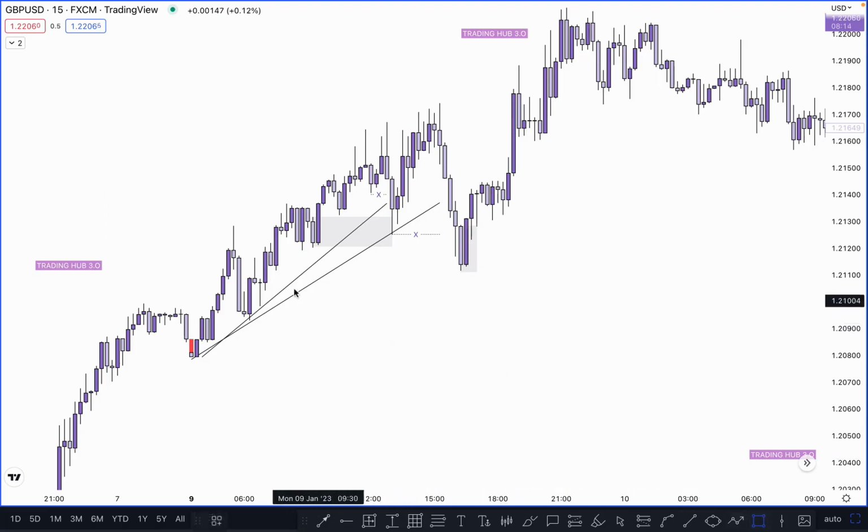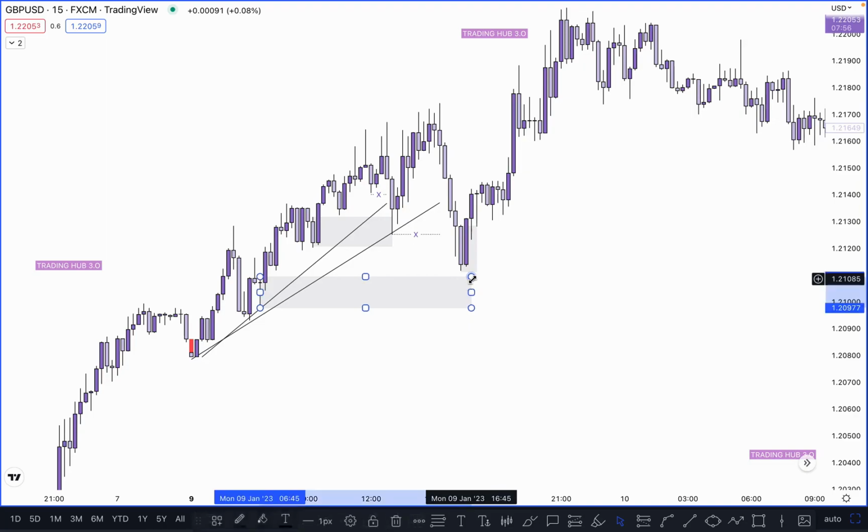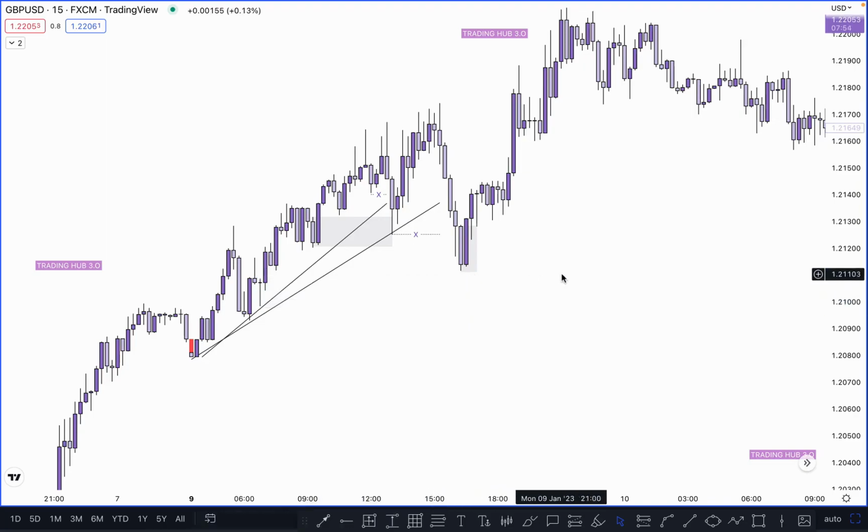After taking out the inducement, we can buy here, and one more position is possible if the market taps on this unmitigated order block, which one is here, correct? If the market taps here, we can also buy here, right? So these two POIs are where we can buy for the upside, because market momentum is bullish. First one is here and second one is here, right? Now let me show you exactly in a lower time frame how we can react and take entry.